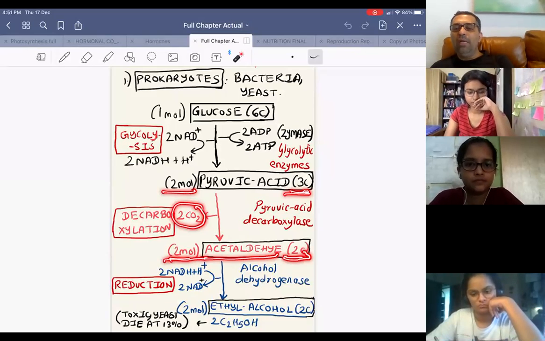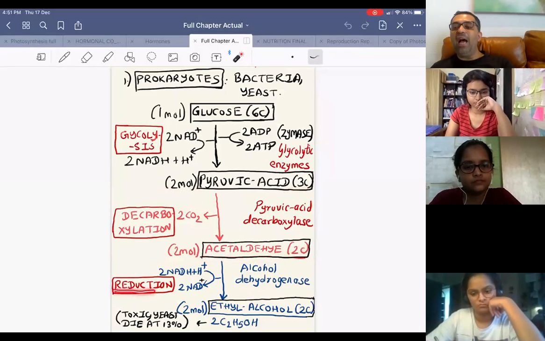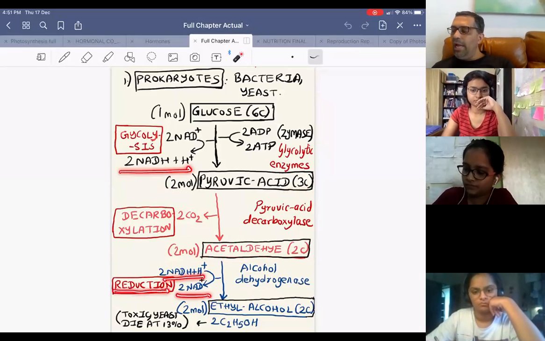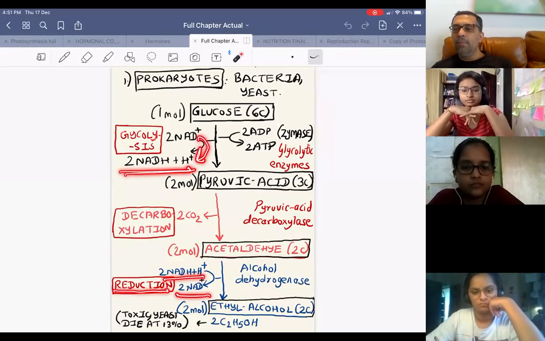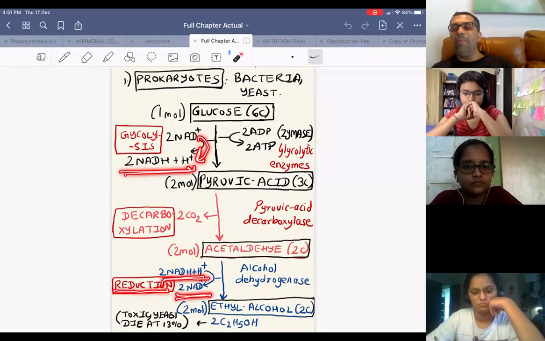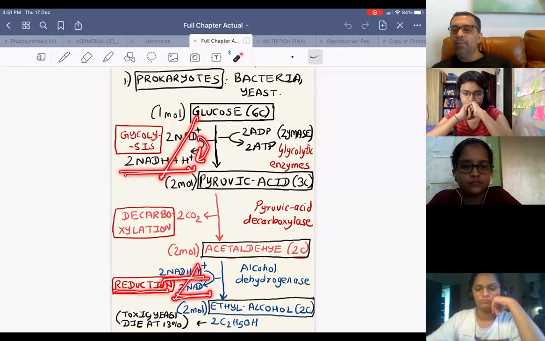And the 2-carbon acetaldehyde now undergoes reduction. The 2 NADH plus H plus which were formed are used again. So here NAD becomes NADH plus H plus, and here NADH plus H plus again becomes NAD.